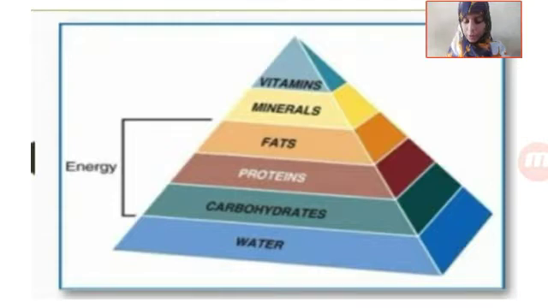The essential nutrients present in our food are given in this food pyramid: carbohydrates, proteins, fats, minerals and vitamins. Water is also a component of food and we need it. It is one of the basic needs and essential for survival, for various purposes that we will see further in the lesson.